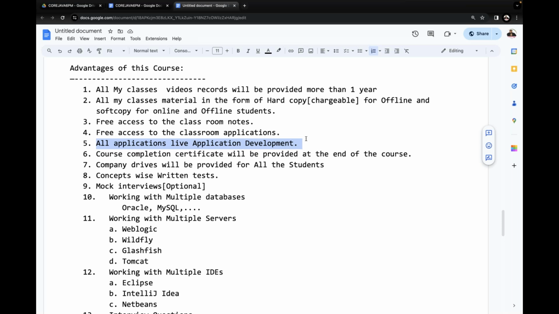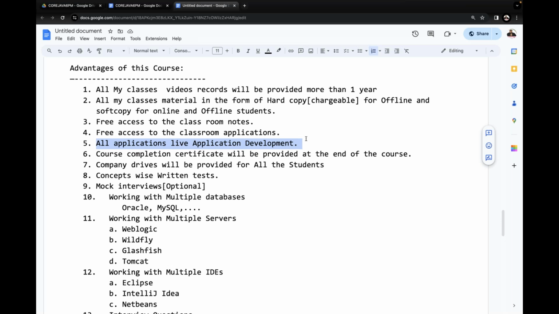And moreover, some people are specific to operating systems. Some people use the Windows operating system, some other people use a MacBook. Both are available with me. I'm going to show my application development in both Windows and MacBook. If you are working on a MacBook, you can follow my content there. If you are working on Windows, I will show everything through Windows. In both operating systems, I will show the software and everything: right from downloading the software from the internet, right from installation in both systems, right from compilation and execution, everything I'm going to do in front of you.